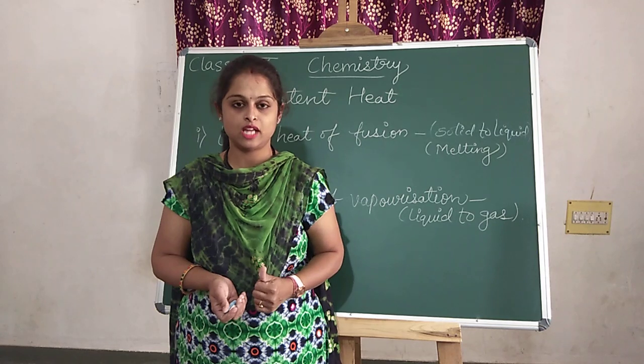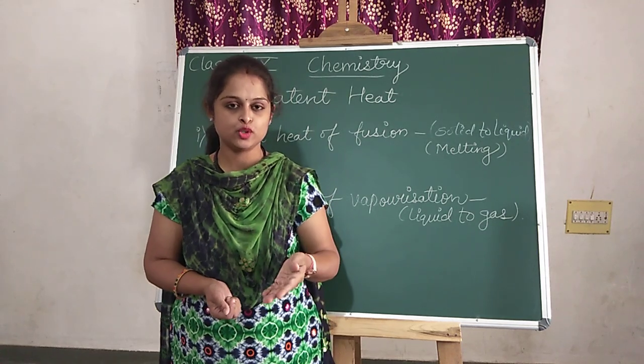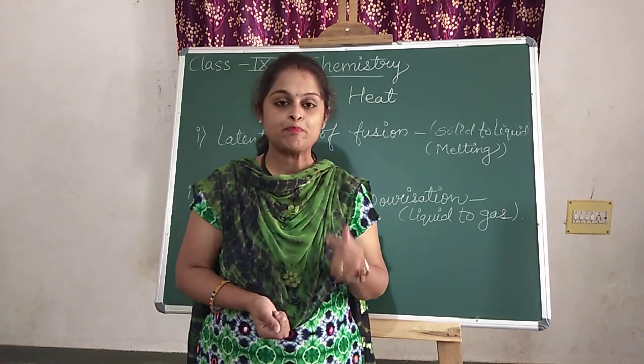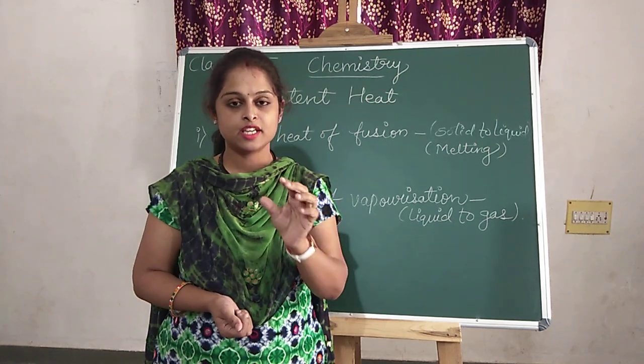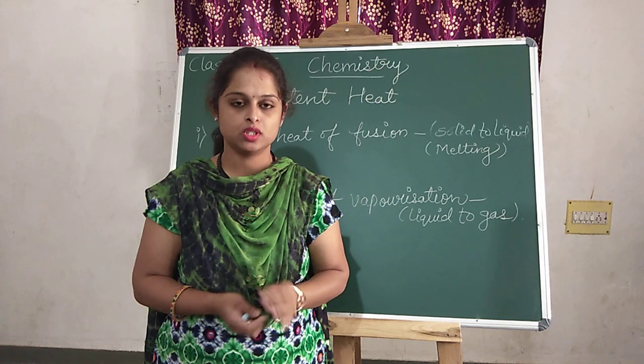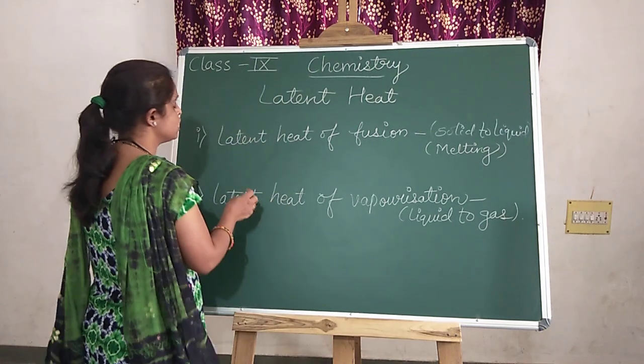Now why does it happen? This I will explain to you. But before that, the heat which we are providing, that latent heat, is a quantity of heat in joules.